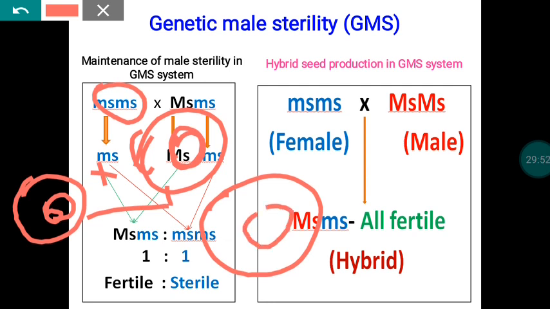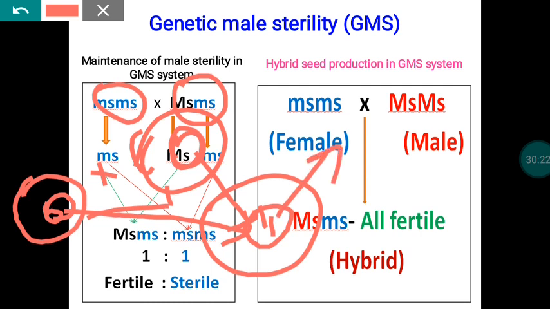The progeny will have a nucleus and cytoplasm. The nucleus is the outcome of the contribution received from the male parent as well as the female parent. Further, the male parent's character is dominant, whereas the male sterile character is governed by a recessive gene. So in the F1, everything will be of male fertile nature.